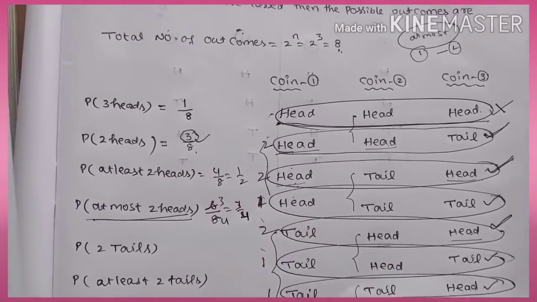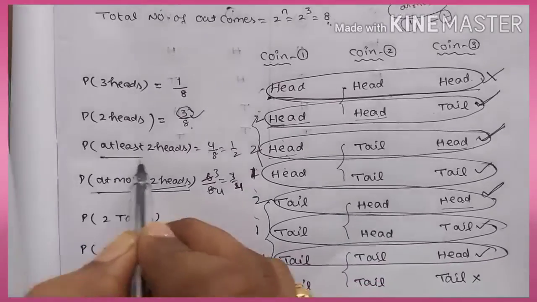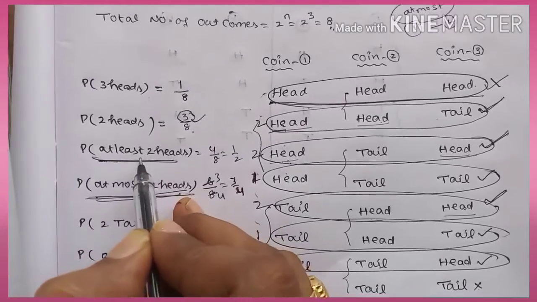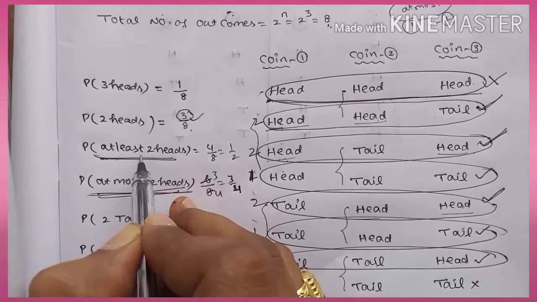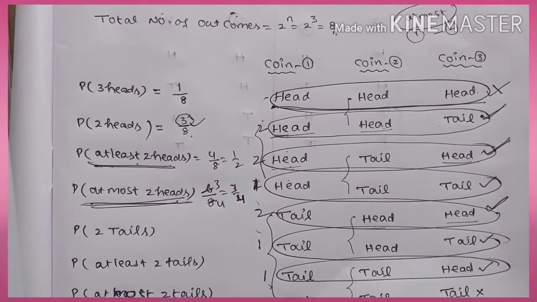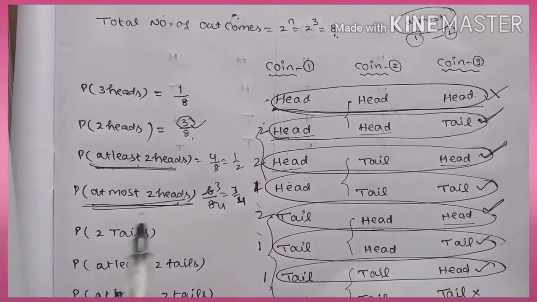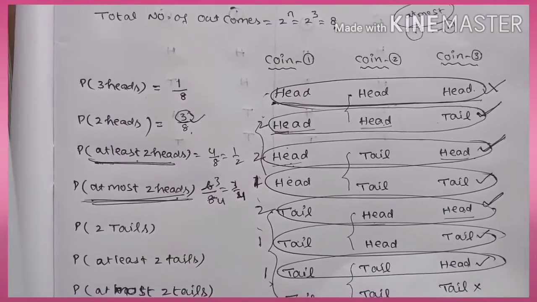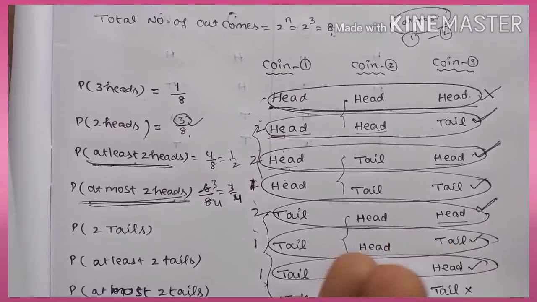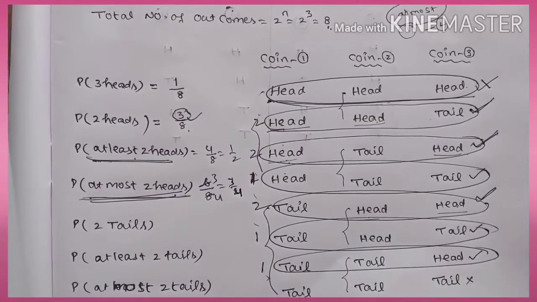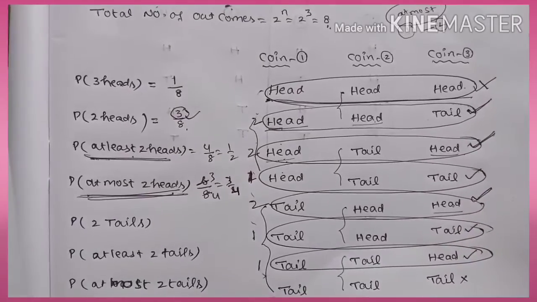Do you understand the difference between at least 2 heads and at most 2 heads? At least 2 heads means the minimum 2 heads, right? At least, I mean, either 2 or 3 possibilities. So at least 2, 3 is also possible. At most 2 heads means either 1 or 2 only are possible. So 3 by 4. If you have any confusion, play back, I mean, revise the video once again. Okay, then you will be able to understand.